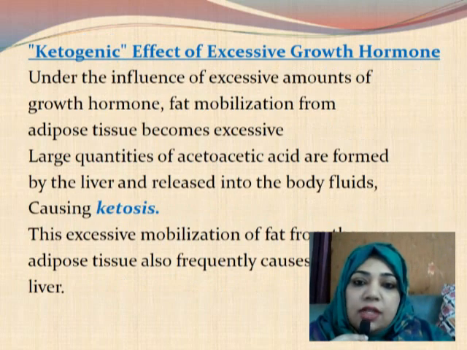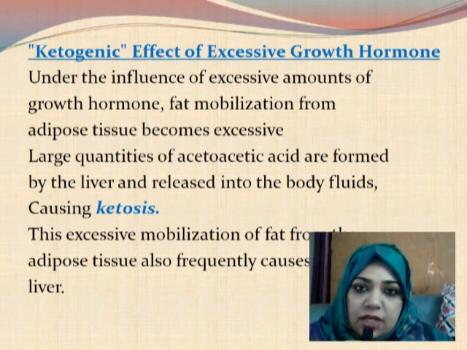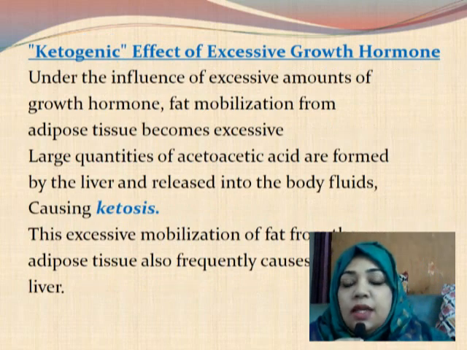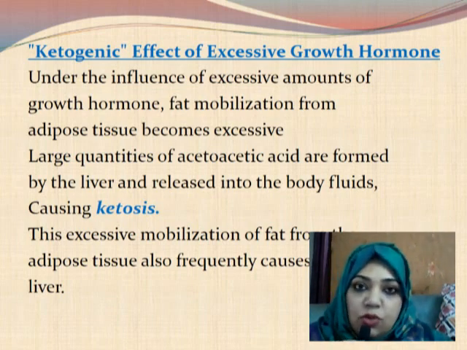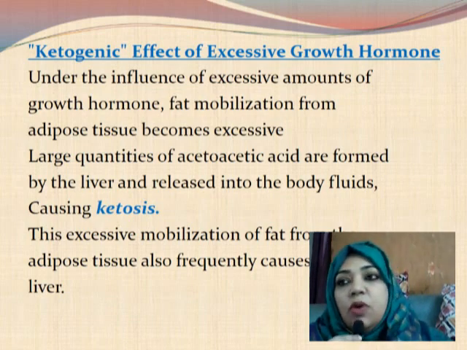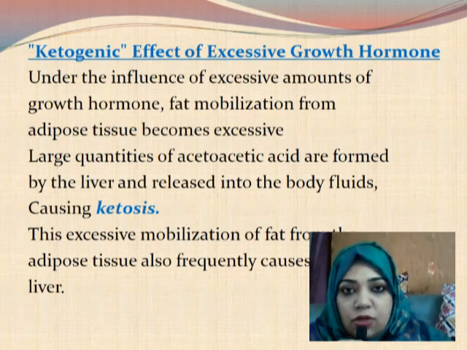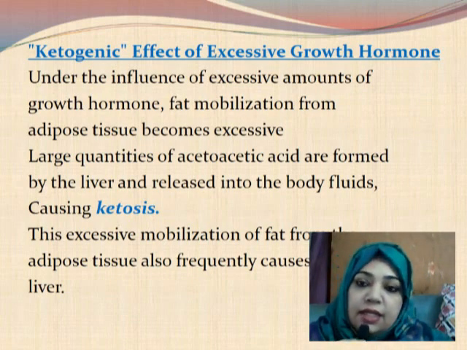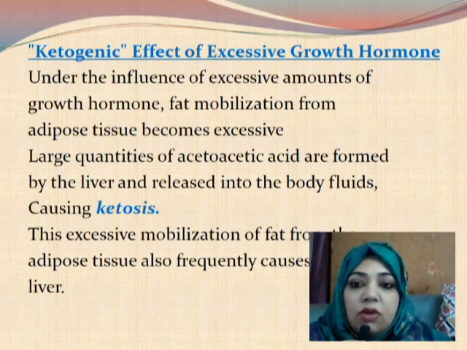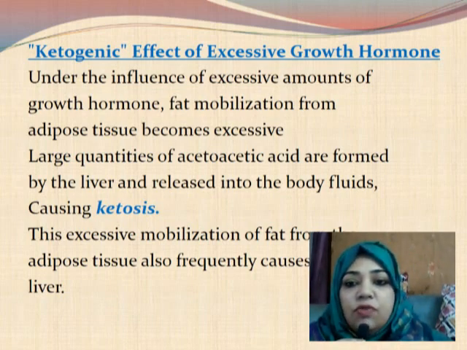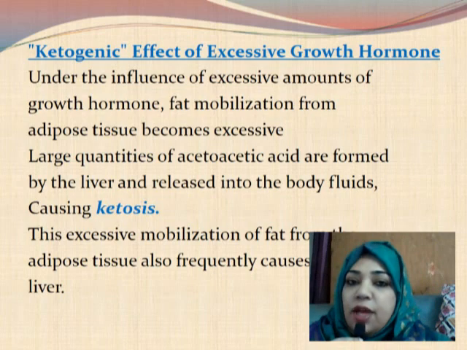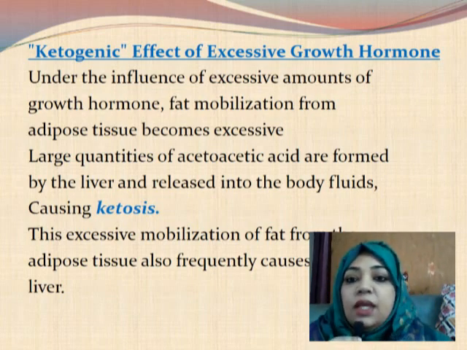Now the ketogenic effect of excessive growth hormone. As we have already seen, growth hormone is using the free fatty acid for fuel. We know that when fatty acid is used, it produces ketone bodies, and the ketone bodies in our body are produced by the liver, and these are acetoacetic acid, acetone, and beta hydroxybutyric acid. So under the influence of an excessive amount of growth hormone, fat mobilization from adipose tissue becomes excessive, and when fat mobilization or fat utilization is increased, what will happen?